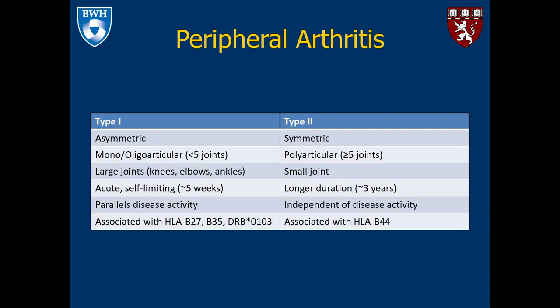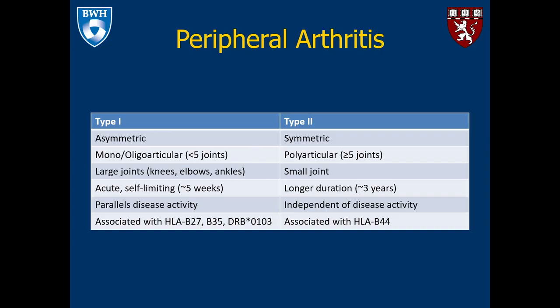Type 1 is asymmetric, often affects fewer than 5 joints, and the joints that are affected tend to be the large joints, the knees, the elbows, the ankles. This is usually acute and self-limiting on the average of a few weeks and often parallels disease activity and is associated with HLA-B27, B35, and DRB1*0103.